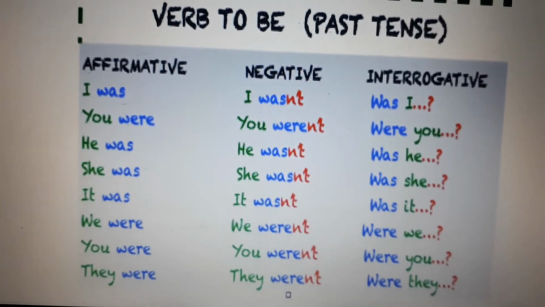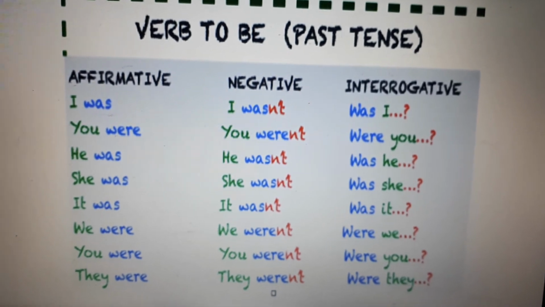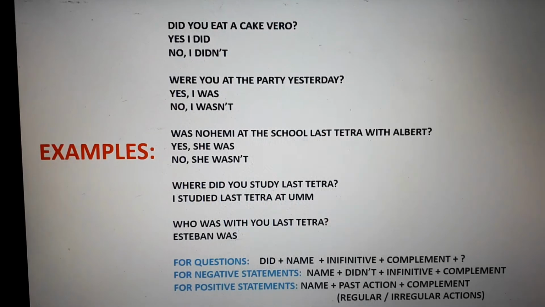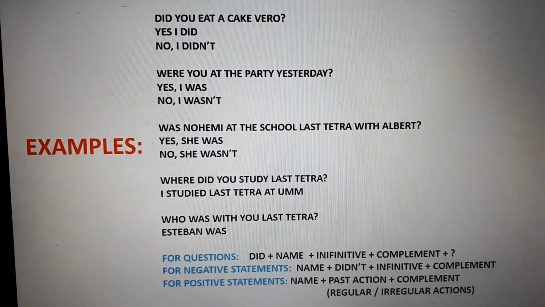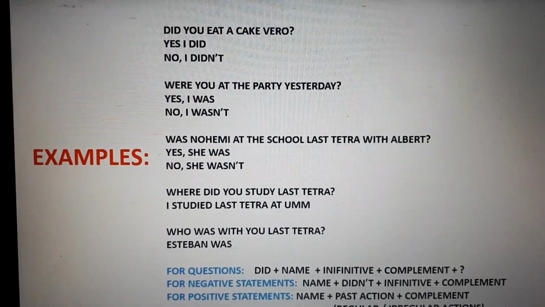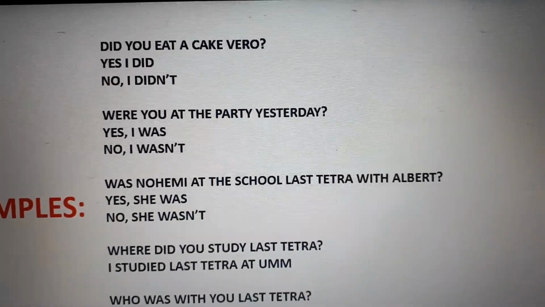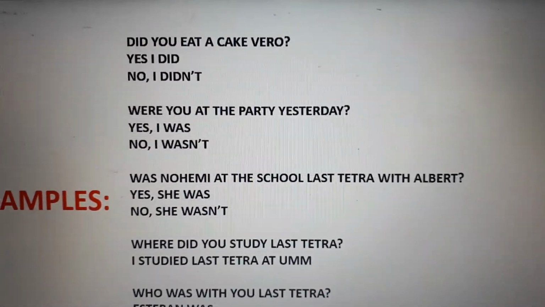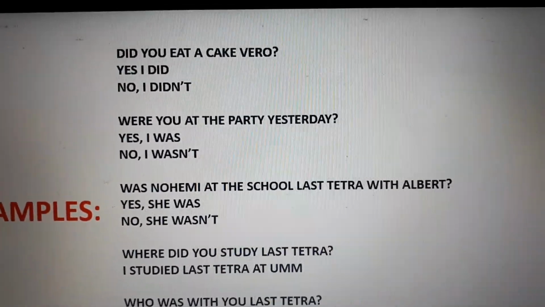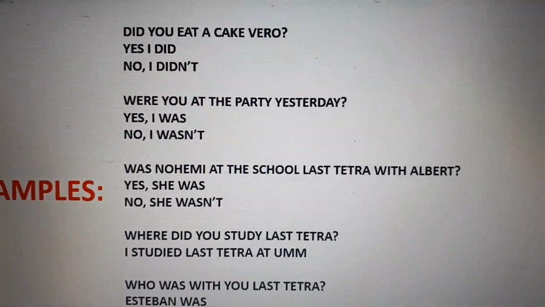Okay, now we need to remember also that we have more actions. So we made some exercise, continuing with the information that we saw last Monday. For example, did you eat a cake, Vero? We were talking about questions. The auxiliary goes first. Did is the auxiliary, then the pronoun, and then the action in base form. Did you eat a cake, Vero?